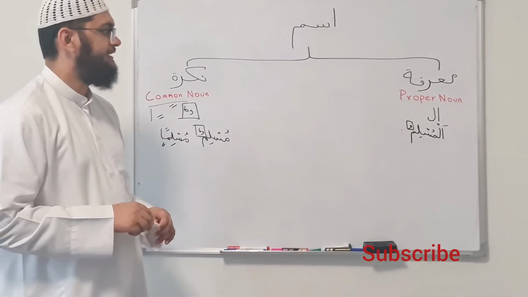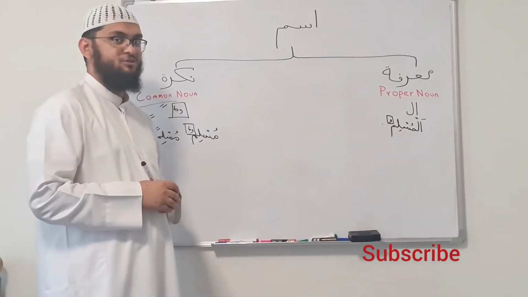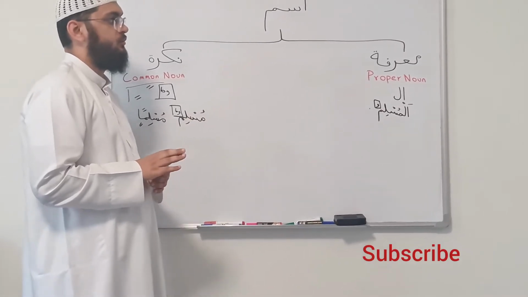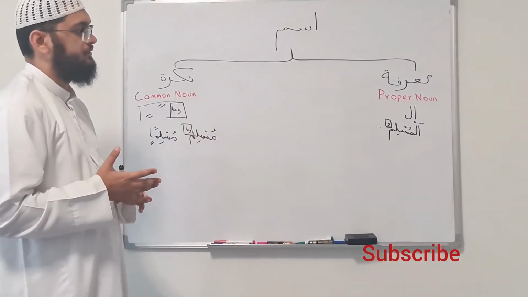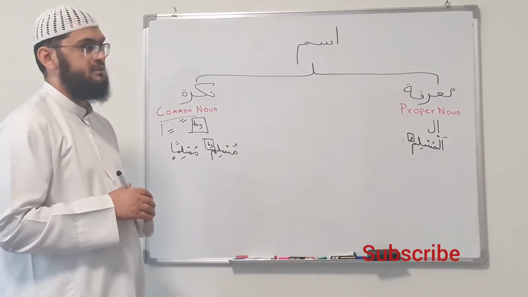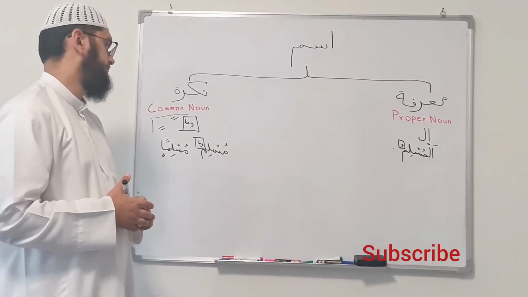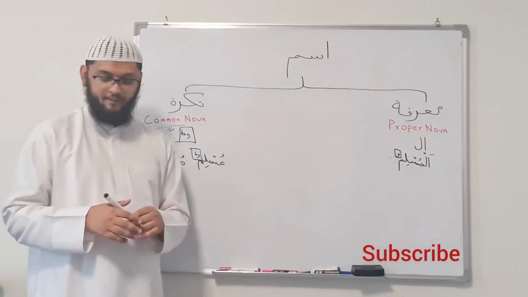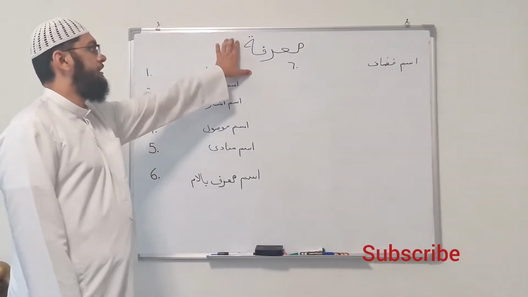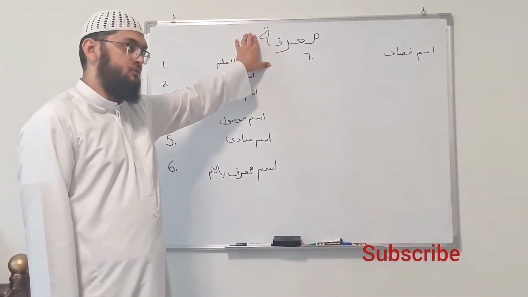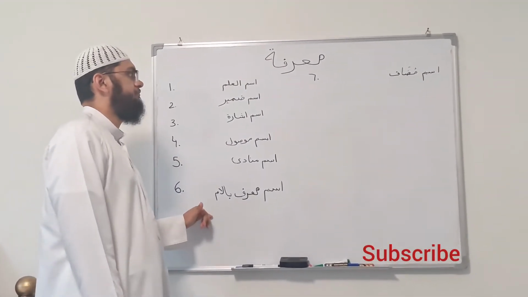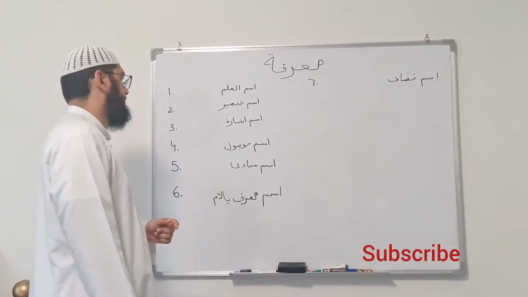Moving forward, let's talk about the 7 different ways where we can identify that the word or the noun is proper or common. So now we have Ma'arifa, and I'm going to tell you what are the 7 ways that we can tell that a noun is in Ma'arifa state.